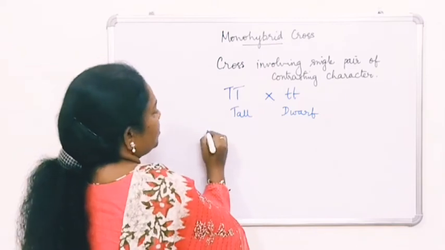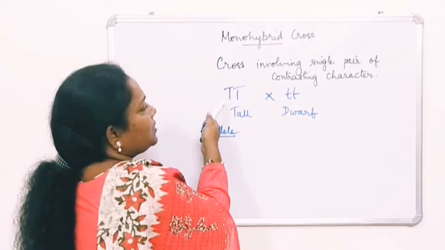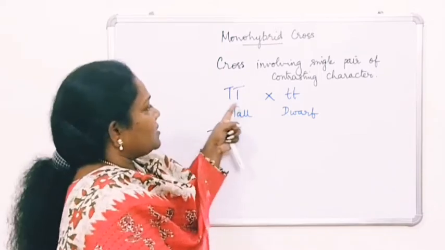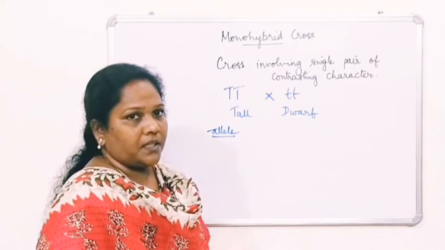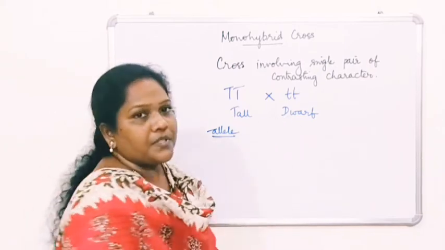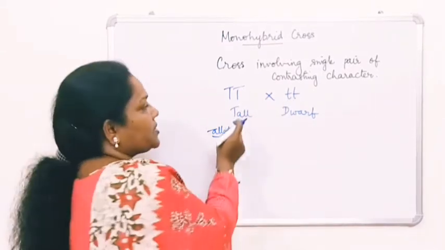You have to just know about the term allele. So this is an allele. So how many alleles are there? Two alleles are there. So two alleles represent tall. So this is called a dominant character. That's what we have learned, right? Tall is a dominant character and dwarf is a recessive character. Okay. And here also two alleles are present, which represent the gene.